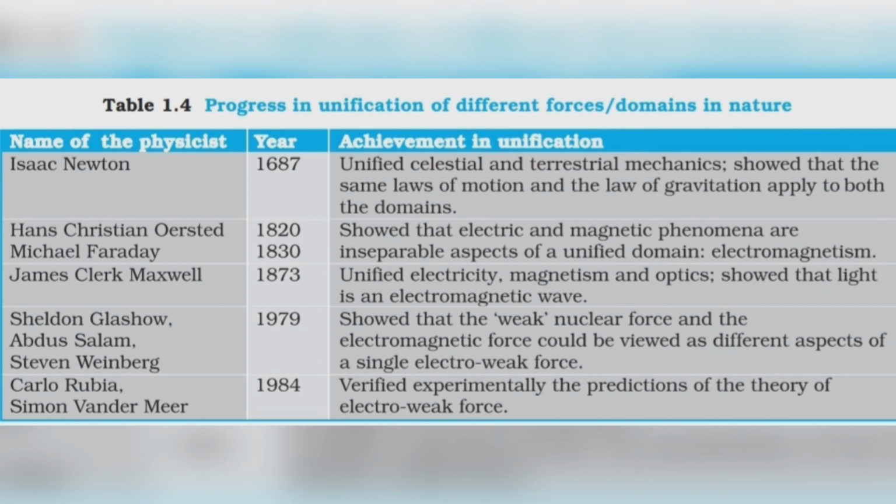Maxwell in 1873 unified electromagnetism with optics, because in optics we study light, and light is an electromagnetic wave. Similarly, other scientists unified the weak nuclear force and the electromagnetic force into a single domain, the electroweak force, and it has been verified experimentally by Rubbia and Van der Meer.